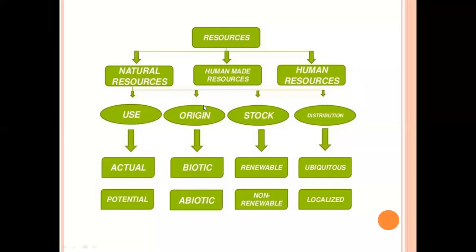On the basis of origin, natural resources are considered as biotic and abiotic resources. On the basis of stock, natural resources are considered as renewable and non-renewable resources. And on the basis of distribution, resources are considered as ubiquitous and localized resources. Now, I'm going to explain each one of each group, each classification elaborately.